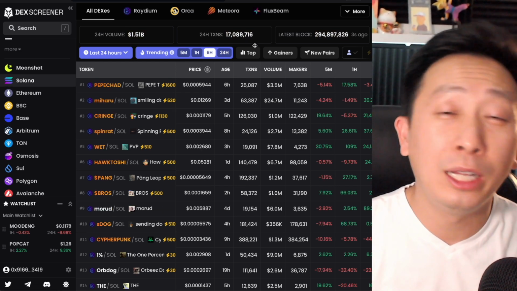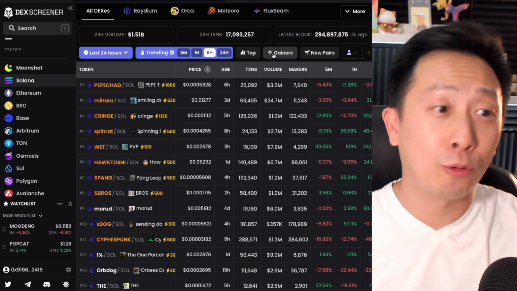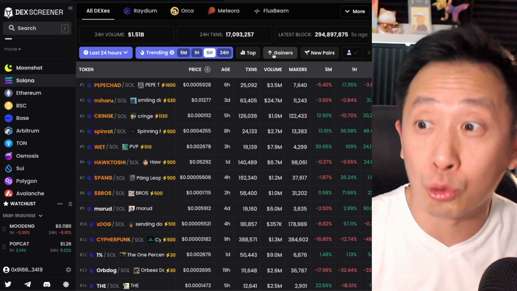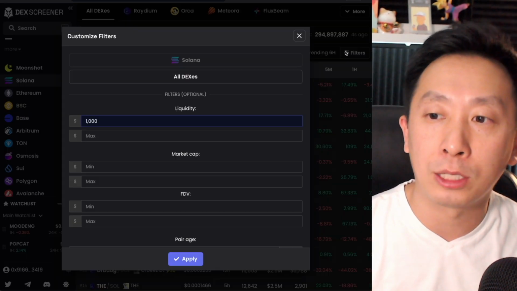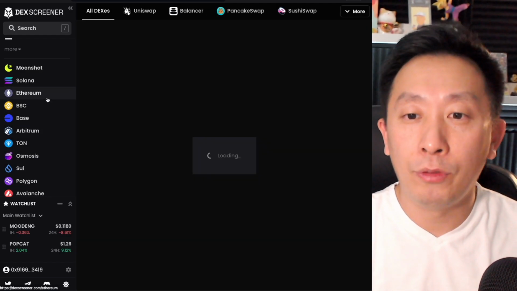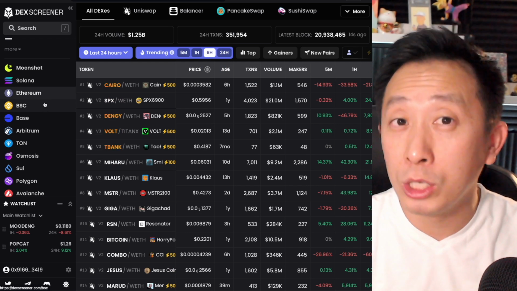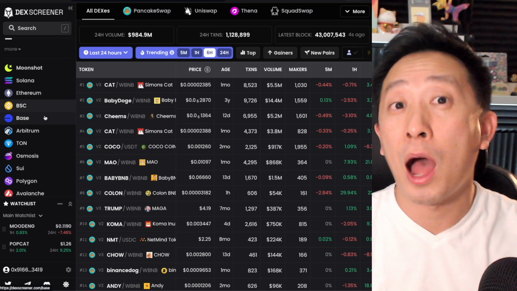And here we see a lot of analytical tools and data, some which you may like and love. You can sort by gainers, and of course you can sort by losers. If you didn't know, you can short meme coins actually. You can sort by new pairs, and you can also filter based off of volume, different metrics, holders, and whatnot. I'm not going to get into all of it, but what I do like is that if you're on one chain alone, then you can definitely sort by that blockchain and see the top movers there.